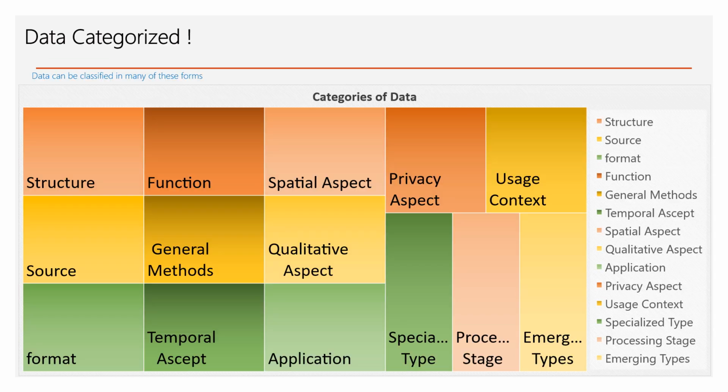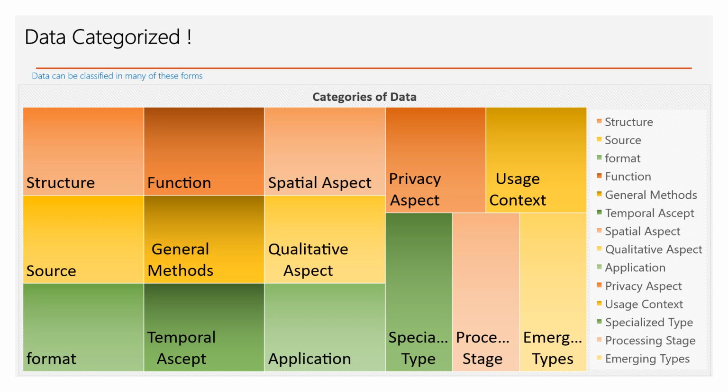Understanding this, let's see the different types of data. There are different aspects on which the data can be categorized. The first is based on the structure of the data, then the source of the data, the format of the data, the function of the data, the general methods by which the data is brought in, the temporal aspects, the spatial aspects, qualitative aspects, different applications the data can be classified into, the privacy aspect, usage context, specialized types, the processing stages, and the emerging types.